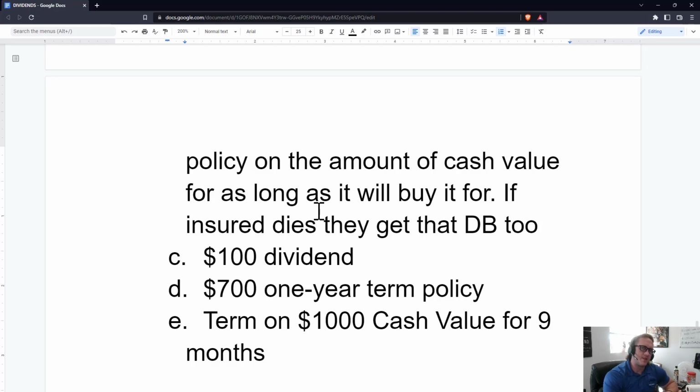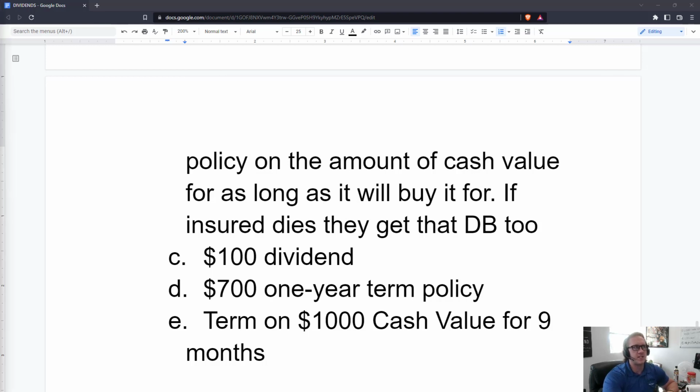How much term insurance will this buy for a year term, right? And the amount that it will purchase depends on how old the client is when they get it. Or they're going to say, how long will this $100 dividend get me a 1-year term policy equal to the amount of cash value that's in there. Okay, so those are dividend options.